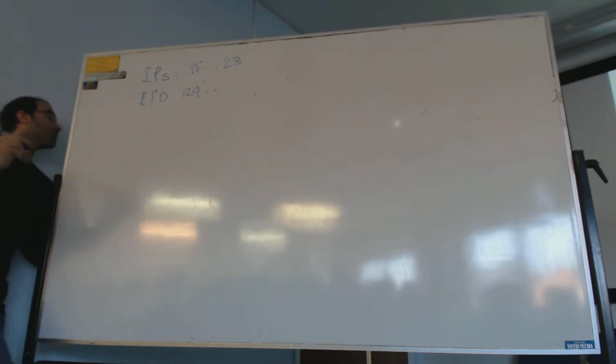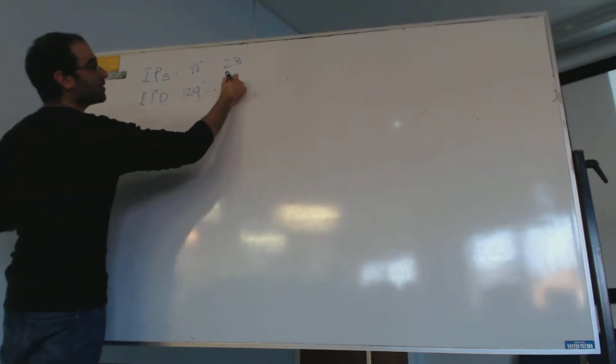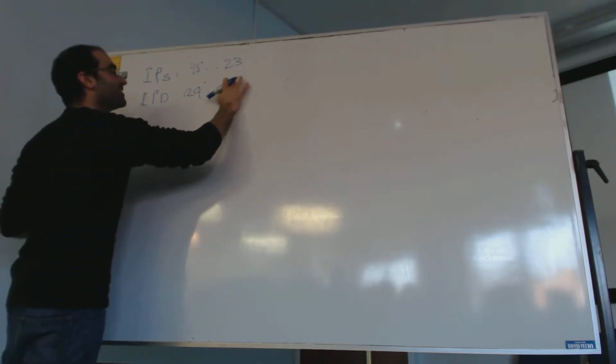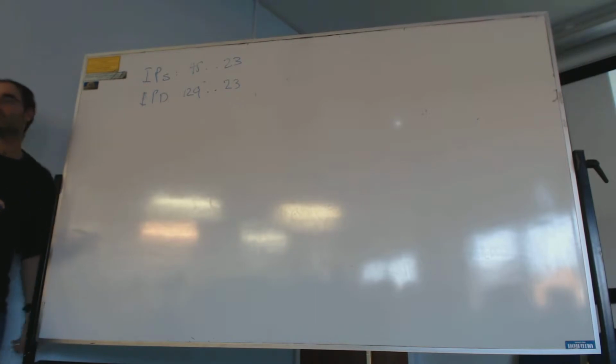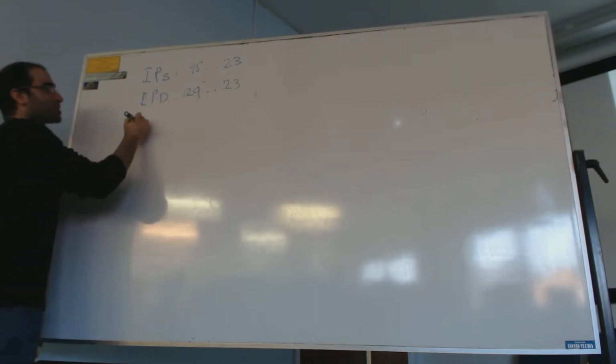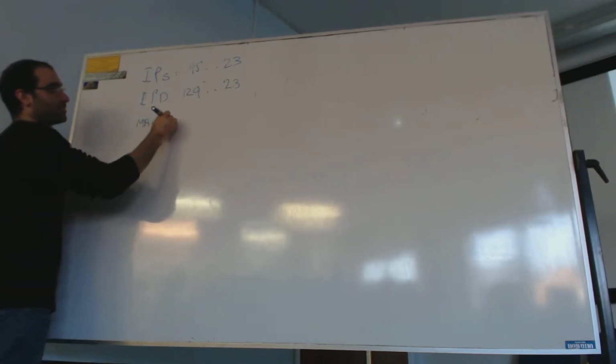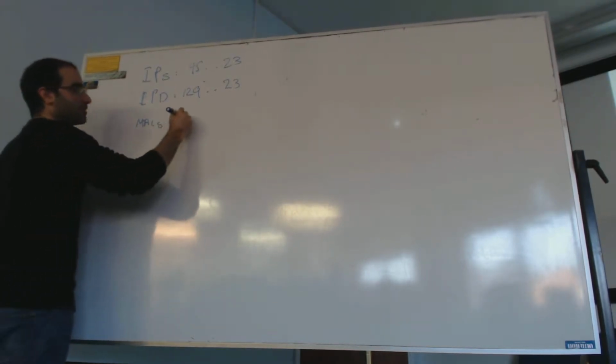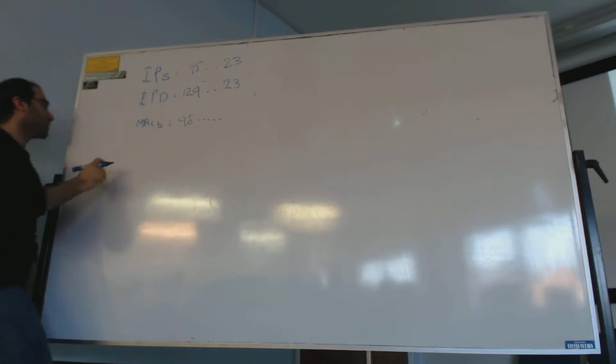Yeah, ends with 24. 28. Why do you see 3? So that's your IP source and IP destination. So what's your MAC source? It starts with 45, that will end up with